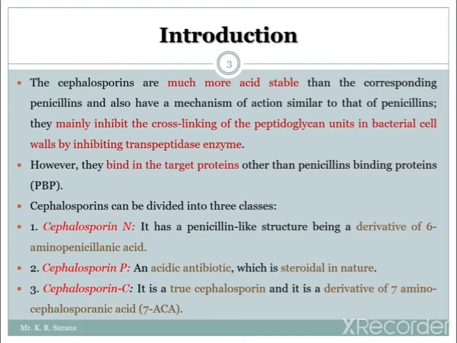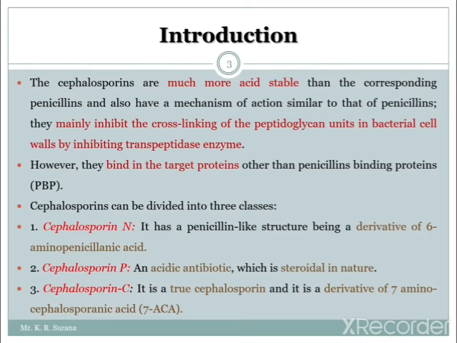The structure of penicillin is a derivative of 6-APA, 6-aminopenicillanic acid. Now the second is cephalosporin P. So what is cephalosporin P? It is an acidic antibiotic, and it is steroidal in nature.